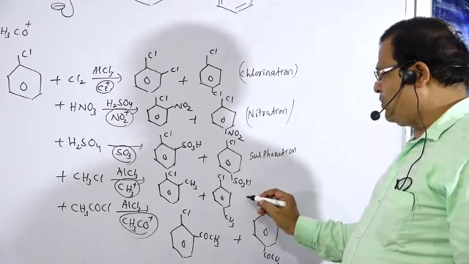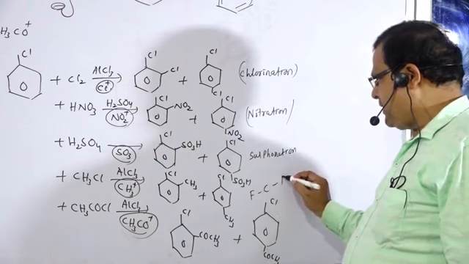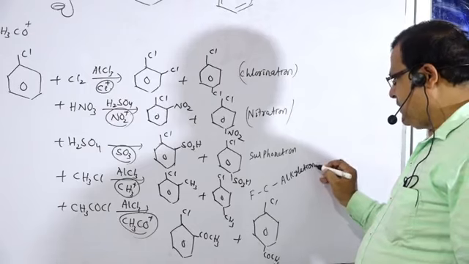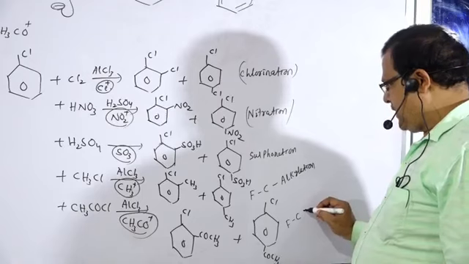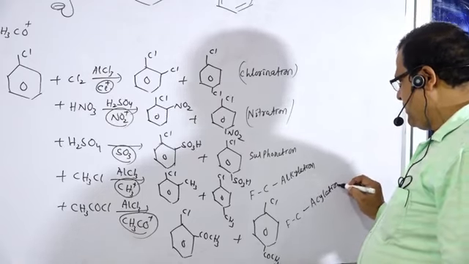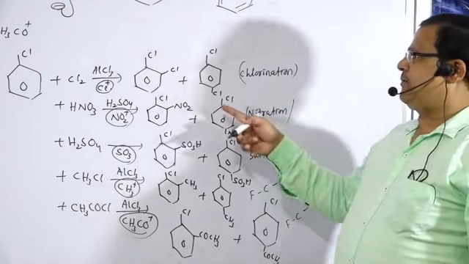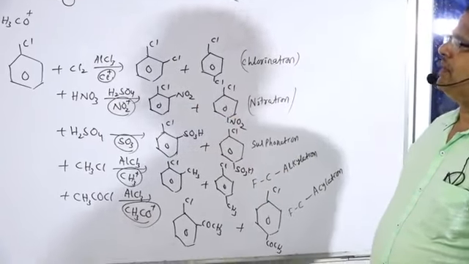The fourth one is Friedel-Crafts alkylation. And the last one is Friedel-Crafts acylation. In all these cases, ortho and para products are formed.